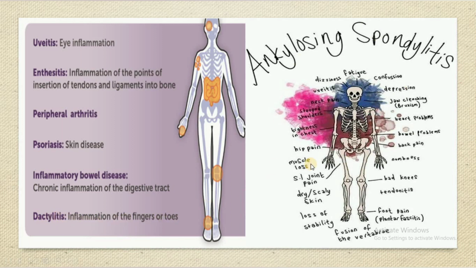or toes. In this figure also you can see the signs and symptoms of ankylosing spondylitis: fatigue, confusion, depression, jaw clenching, heart problems, bowel problems, back pain, numbness, bad knees, tendinitis, foot pain, fusion of the vertebra known as bamboo spine, loss of stability, dry scaly skin, sacroiliac joint pain, inflammation, muscle pain, hip pain, tightness in chest, neck pain, uveitis, dizziness, etc. So these are the signs and symptoms of ankylosing spondylitis.